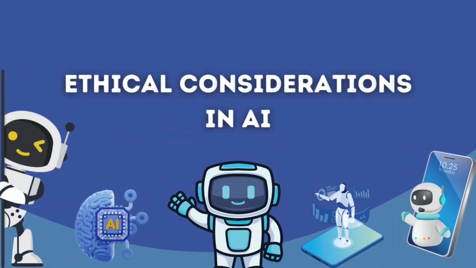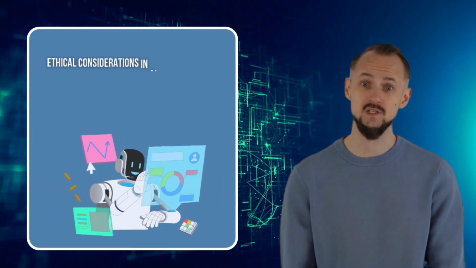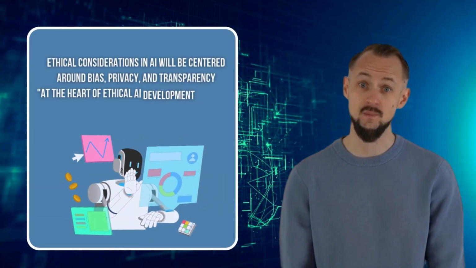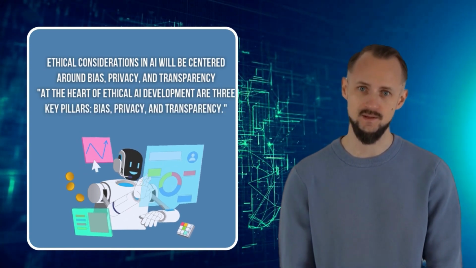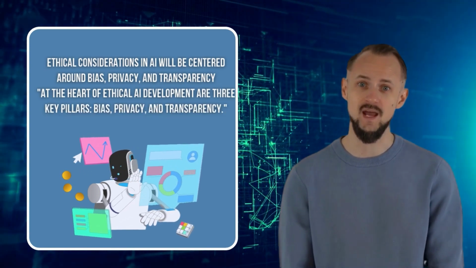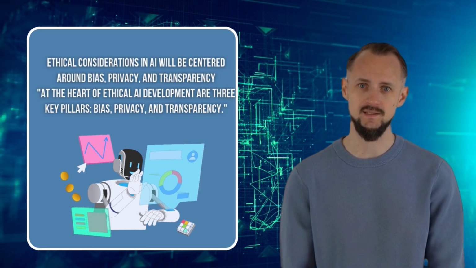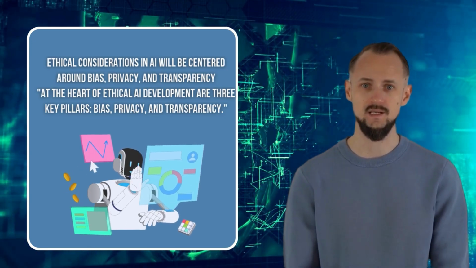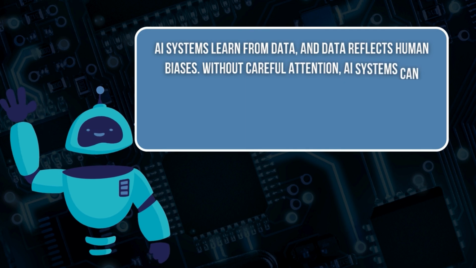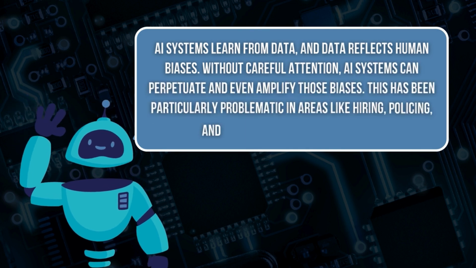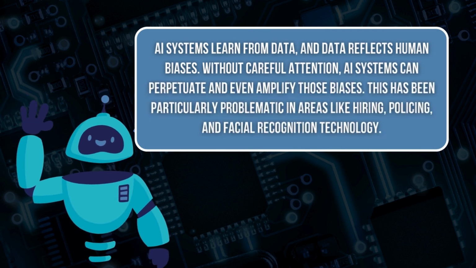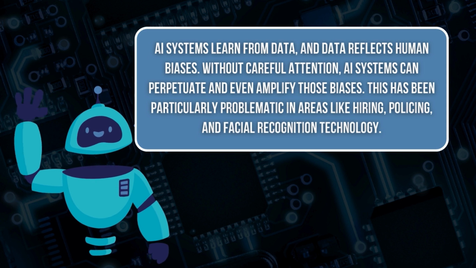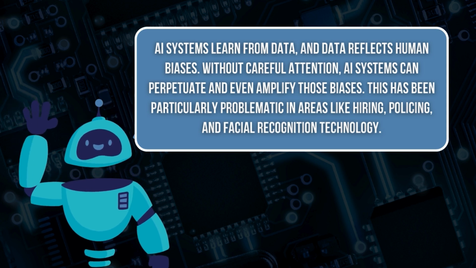Ethical considerations in AI. Ethical considerations in AI will be centered around bias, privacy, and transparency. At the heart of ethical AI development are three key pillars: bias, privacy, and transparency. Bias. Let's start with bias. AI systems learn from data, and data reflects human biases. Without careful attention, AI systems can perpetuate and even amplify those biases.